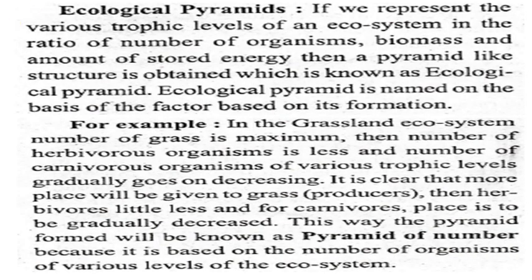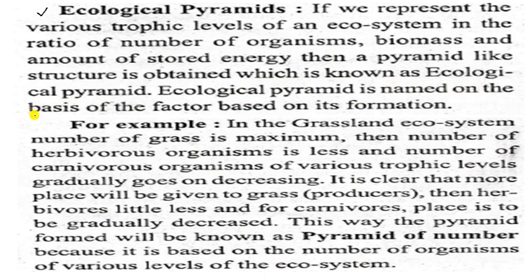So let us go to this one, ecological pyramid. आपको पूरा question का answer लिखना पड़ेगा, इसमें ध्यान रखना, example भी देना है और इसकी figure भी बनानी है. OK, now ecological pyramids. So if we represent the various trophic levels of an ecosystem in the ratio of number of organisms, biomass and amount of stored energy, then a pyramid like structure is obtained which is known as ecological pyramid. It is called as ecological pyramid. So you have to remember this one.